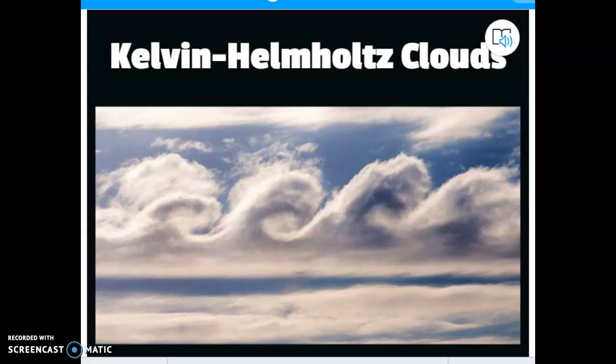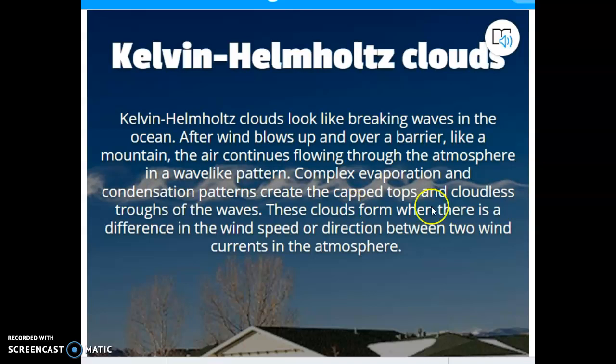And the last clouds are the Kelvin-Helmholtz clouds. I'm pretty certain we saw some of these outside of our window the other day. We looked at them, and they weren't as prominent as this. They didn't have the perfect wave shape that these do, but you could tell there was some turbulence up in the atmosphere because the clouds were definitely shaped kind of funny. They didn't look that beautiful either, maybe a little bit less than that. Anyway, that's all of the clouds.